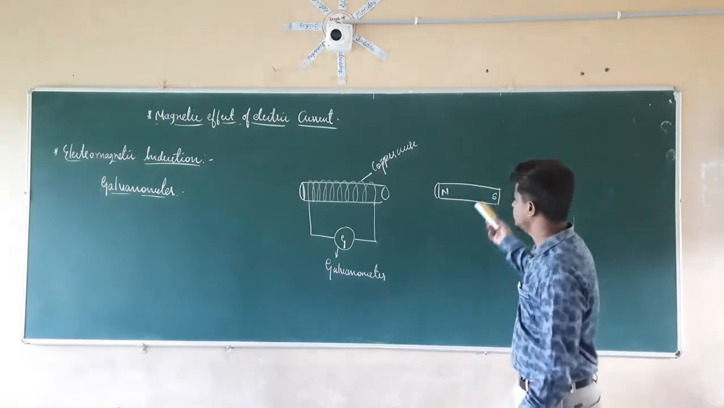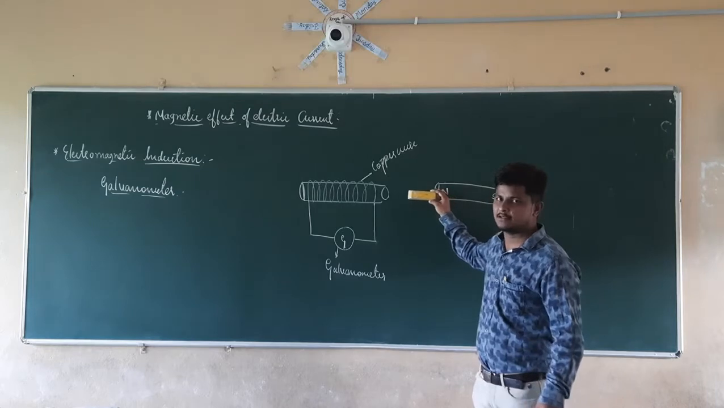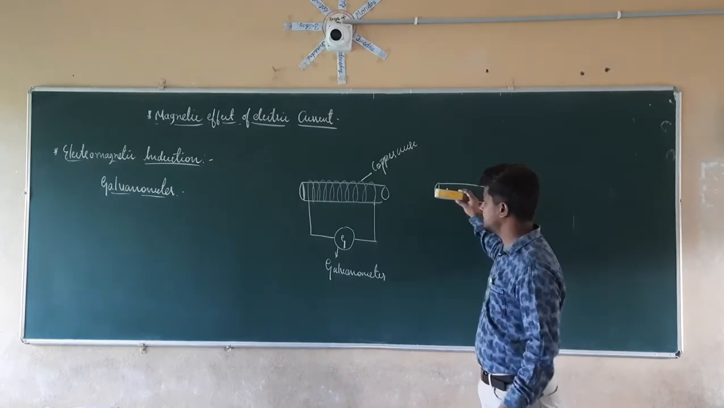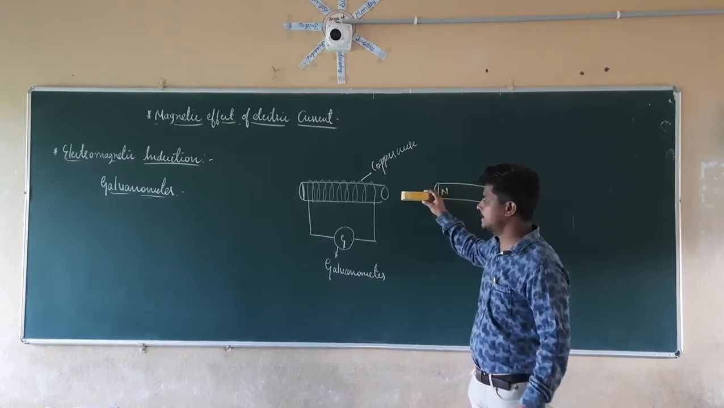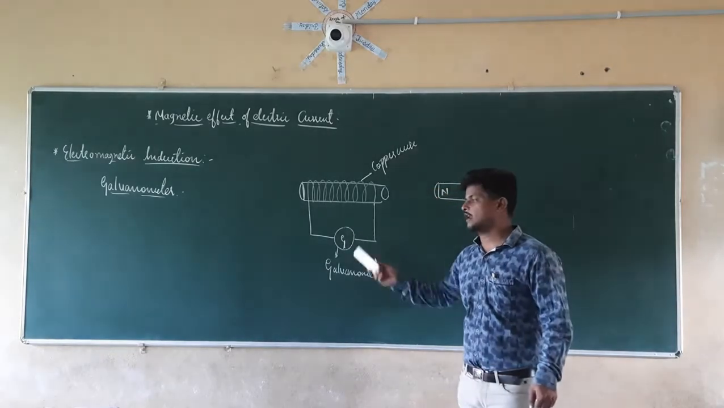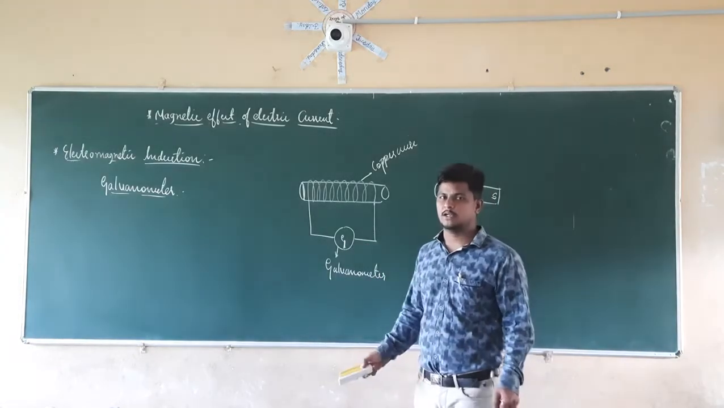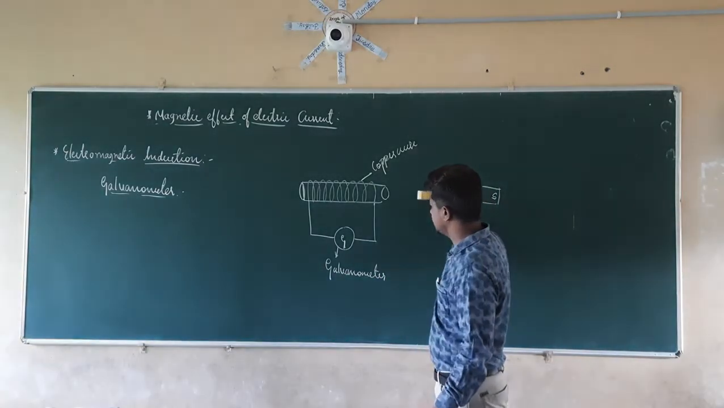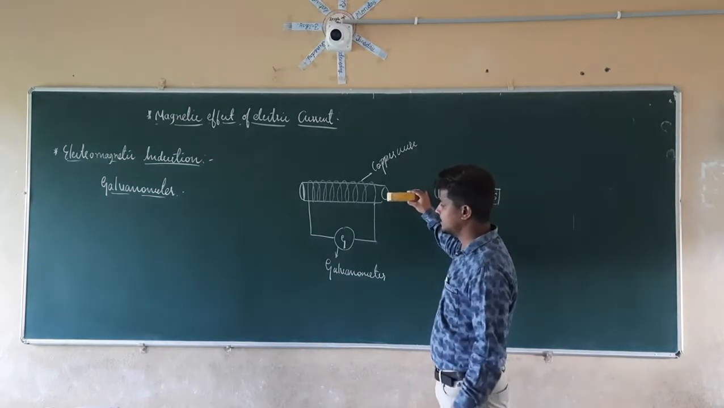Next, I am going to take this magnet nearer to the coil like this. When I take this magnet nearer to the coil, there is a deflection in the galvanometer. Again, I continuously take this magnet towards the coil, and there is a deflection in the galvanometer.